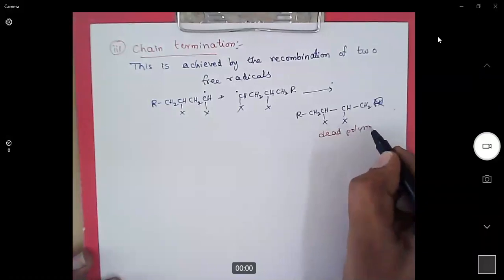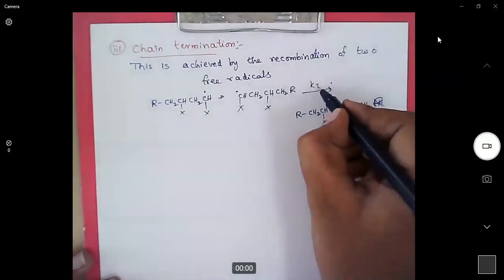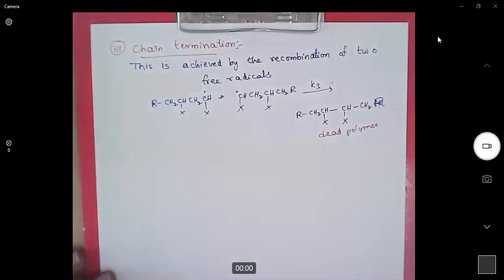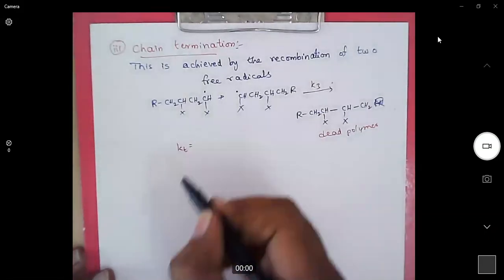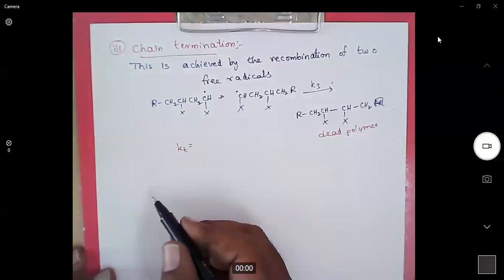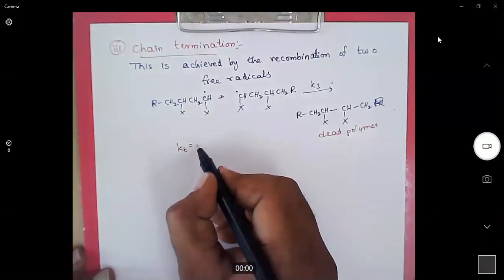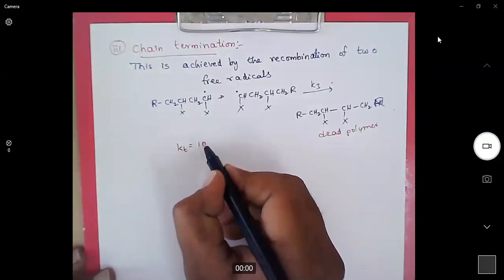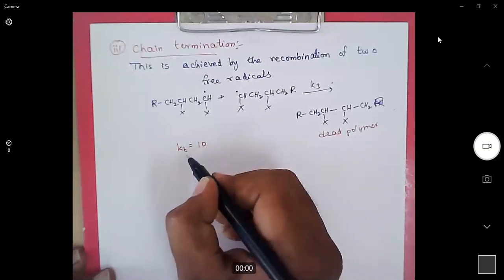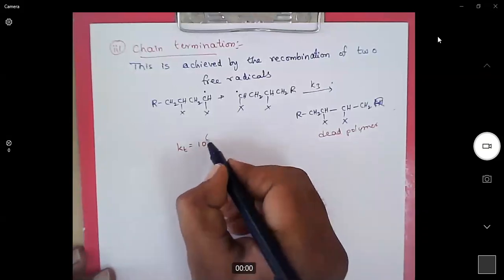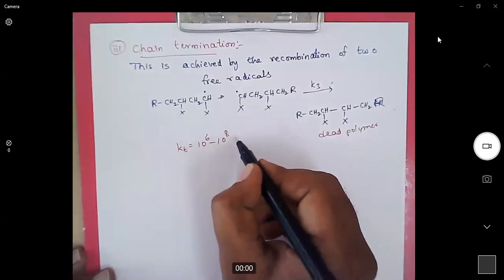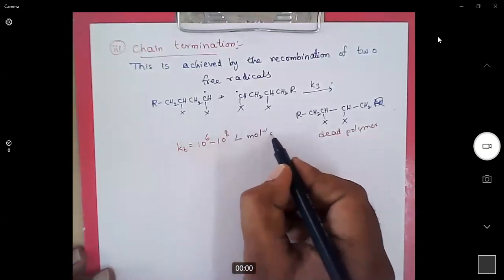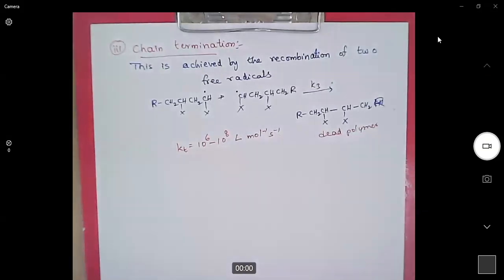Now the rate constant for this reaction is K3. Generally, in many books, they represent it as Kt, rate constant for the termination step. The rate constant for a termination step in a radical polymerization reaction will be around 10 power 6 to 10 power 8 liter per mole per second.